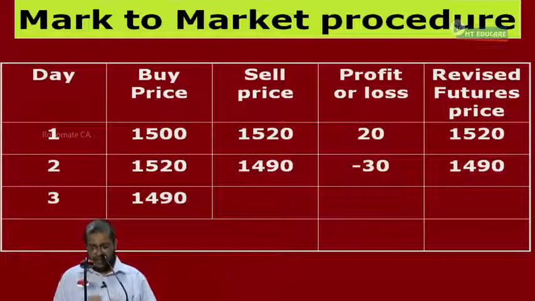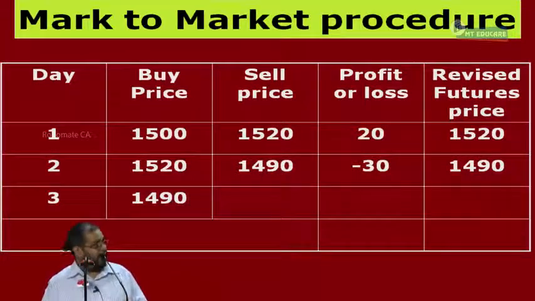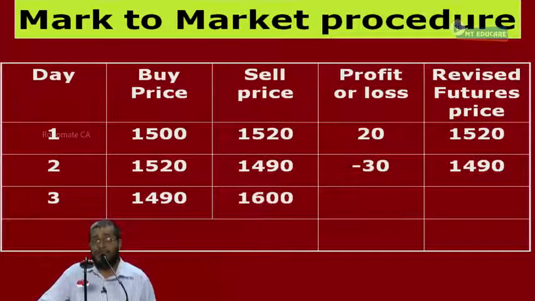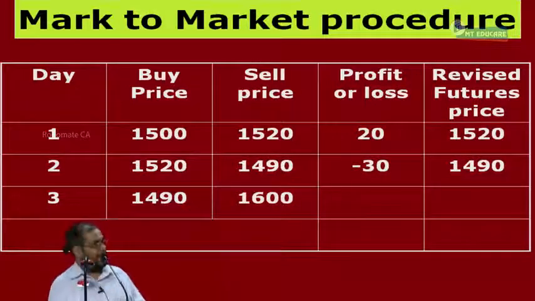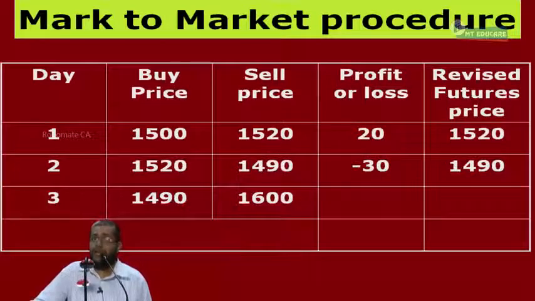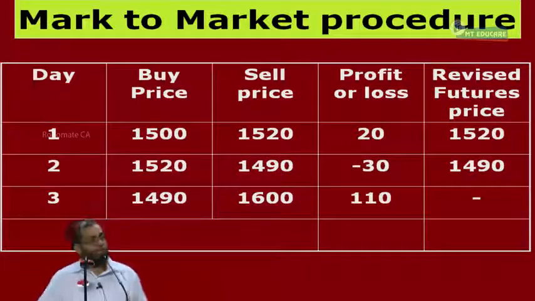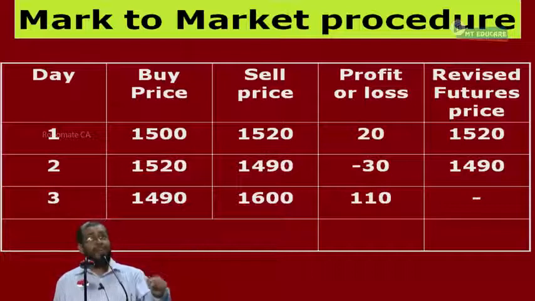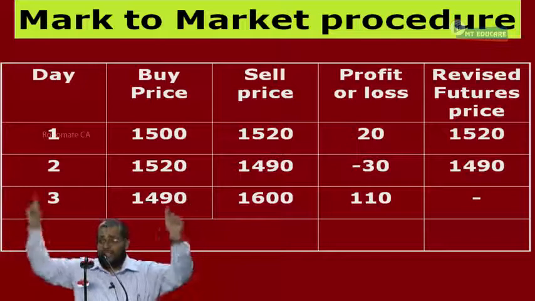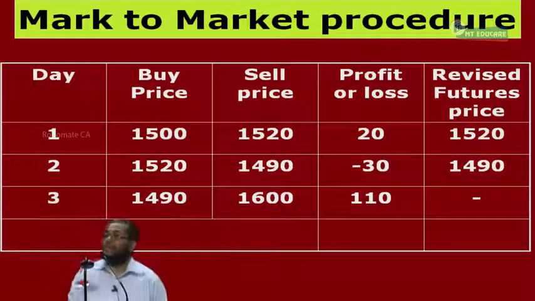At the end of the third day, I come out at 1600. The exchange gives me a counter sell at 1600. Profit or loss? Profit. How much profit here? 110. Now for me, the account is closed because I have exited the contract. Somebody who is buying from me, for him the price will be 1600, and from there the contract continues. Everybody following what I am saying?